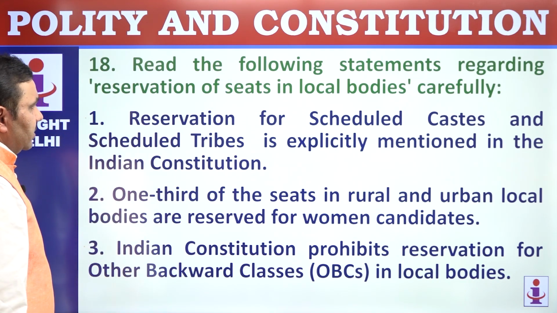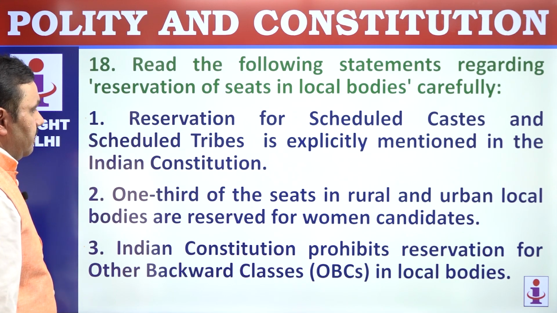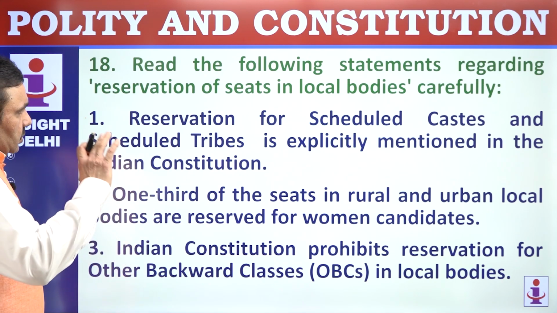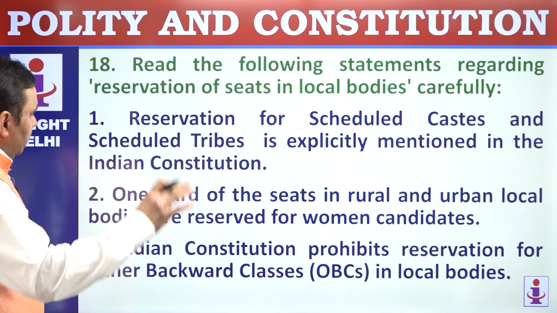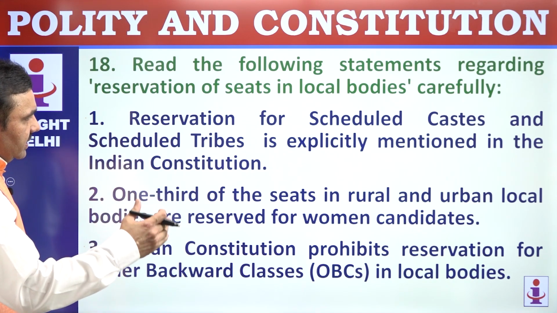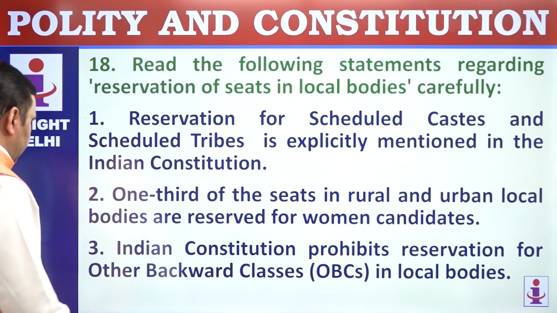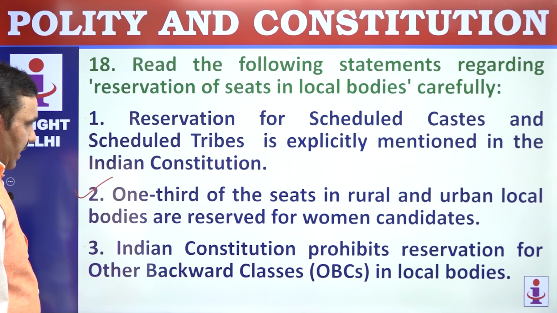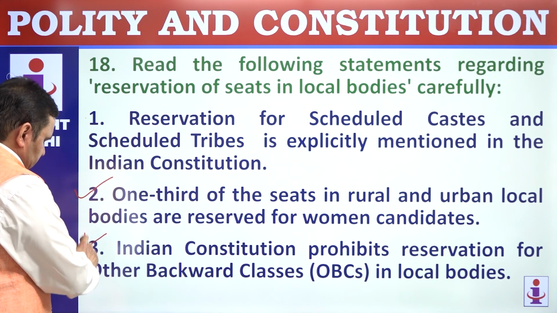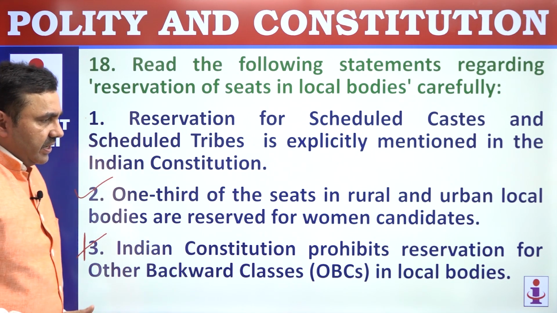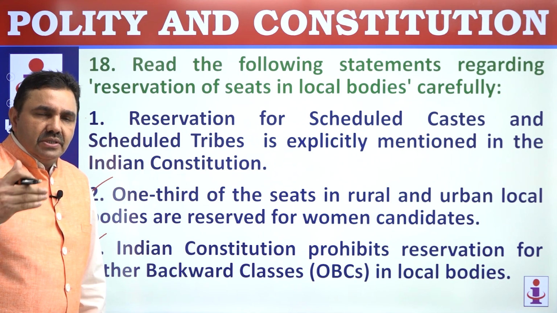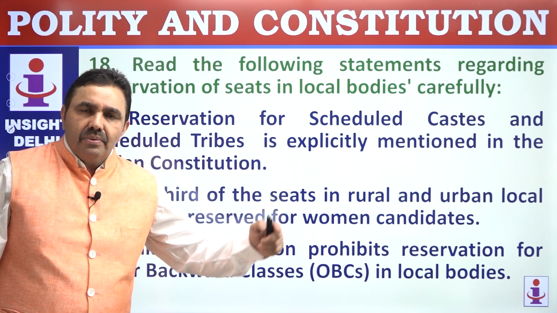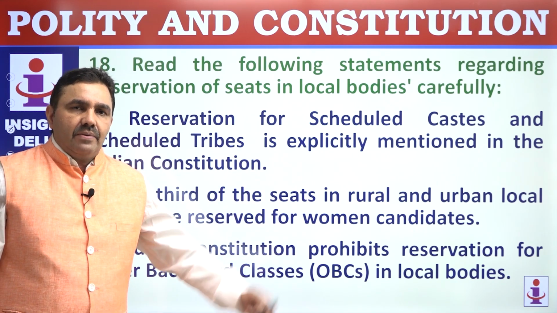Reservation for scheduled caste and scheduled tribes is explicitly mentioned in Constitution. Perfectly correct. So there is a reservation for scheduled caste and scheduled tribes. 1/3 of the seats in rural and urban local bodies are reserved for women candidates. Perfectly correct. Indian Constitution prohibits reservation for other backward class. Indian Constitution does not prohibit. Article 243D allows reservation for backward classes. So, a state can make provisions for reservation of seats for backward classes. That's the language there.